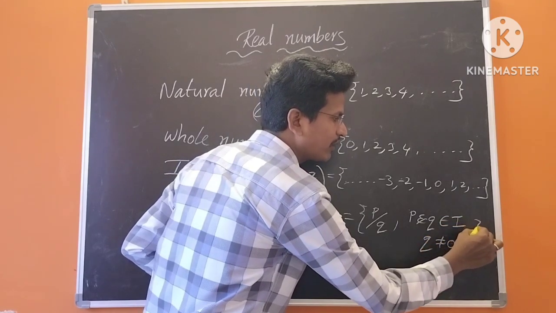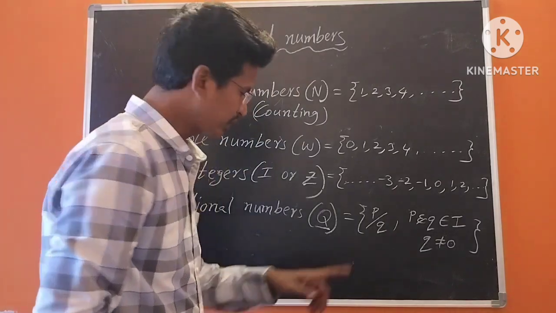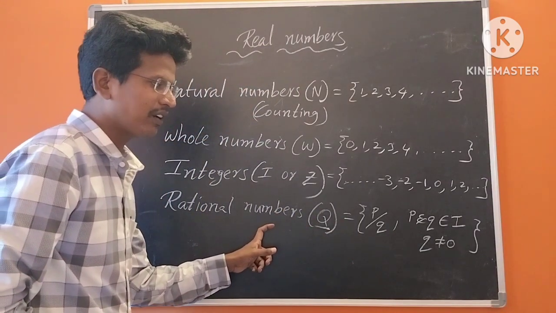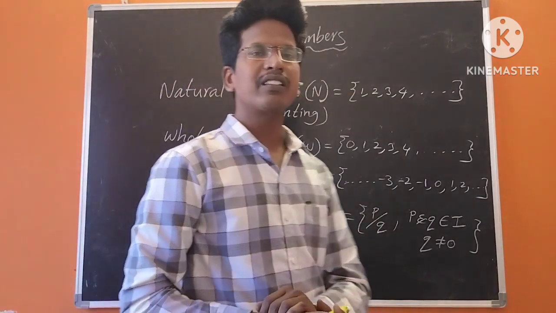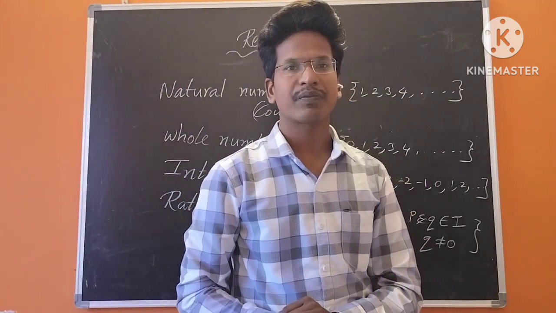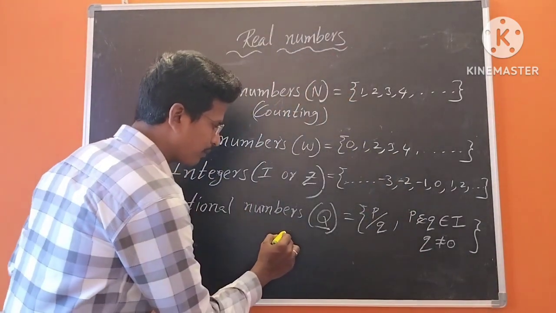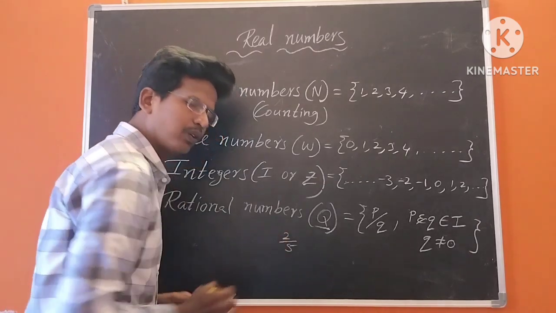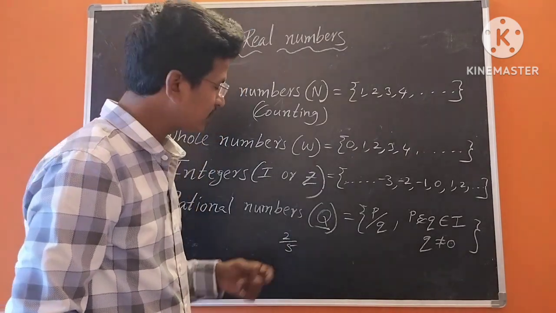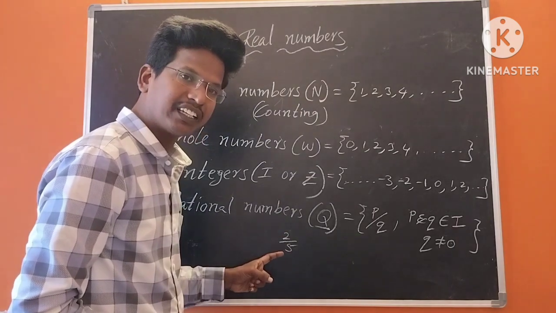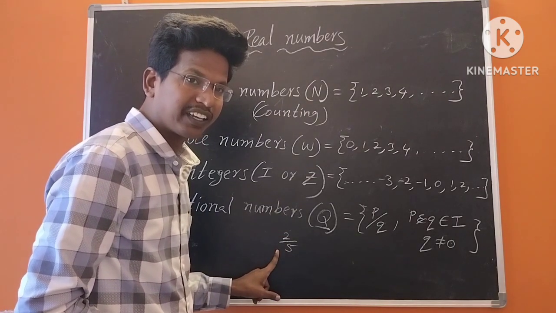Q not equal to 0. So then we can say it is a rational number, that means a quotient number, right? Here, let us take some examples for rational numbers. For example, 2 by 5. Is 2 by 5 a rational number or not? Yes, it is a rational number because here 2 and 5 are integers and the denominator q is not equal to 0.